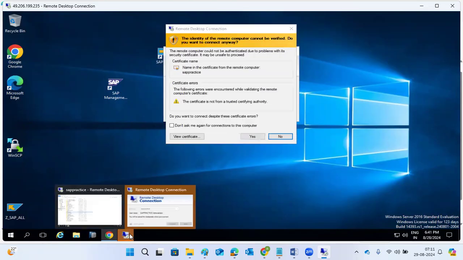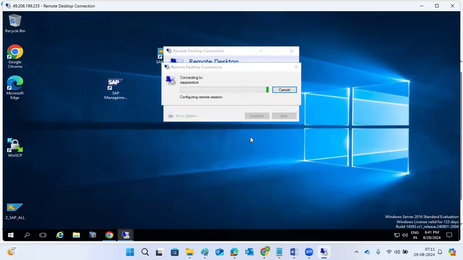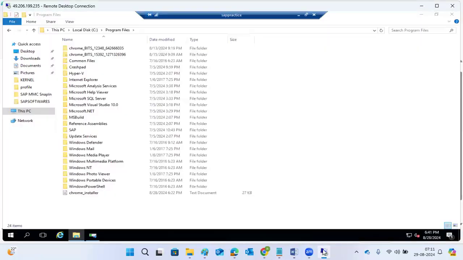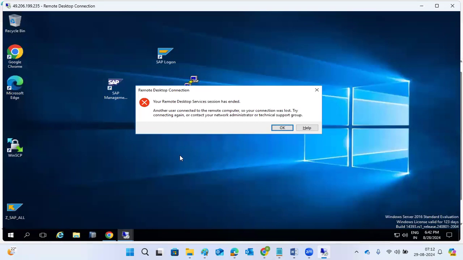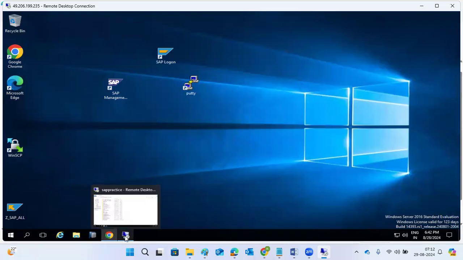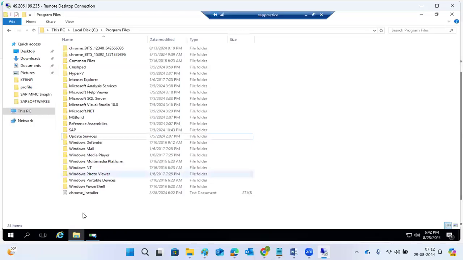Within the desktop there is one more desktop opened, that is called the SAP practice server. So you have the main desktop, and once you log into our main server, from there you can log into one more server. Two steps here, right?